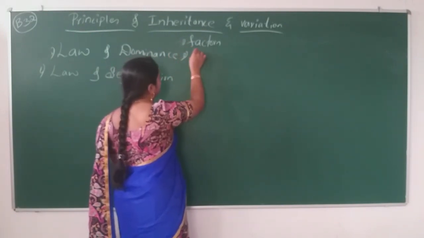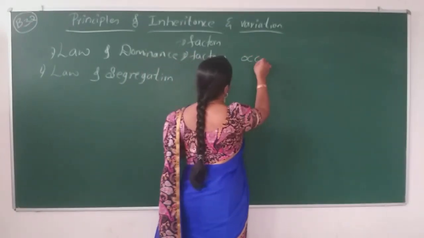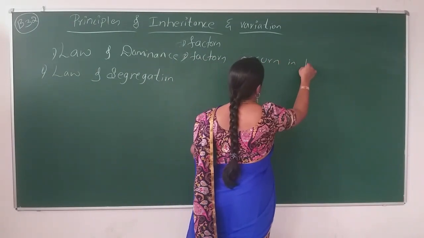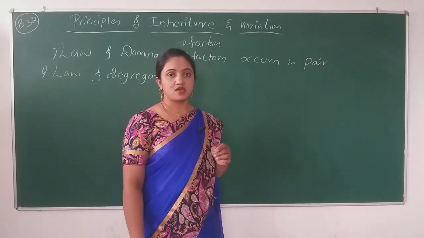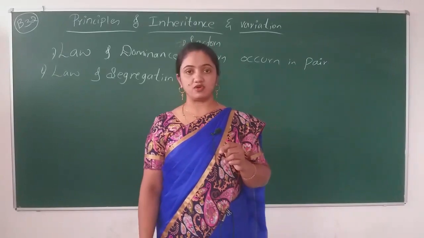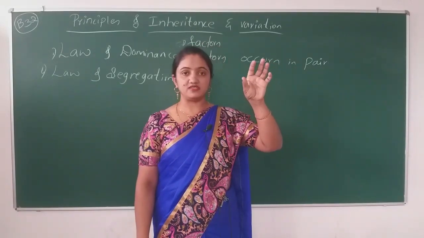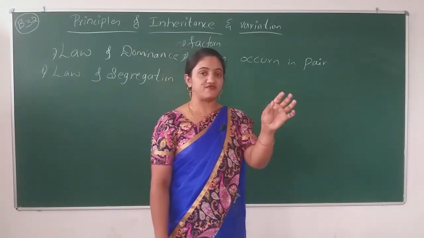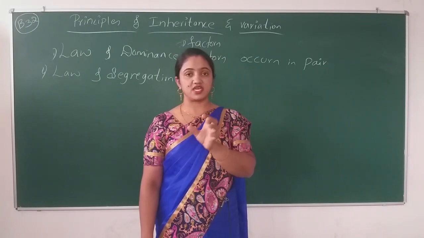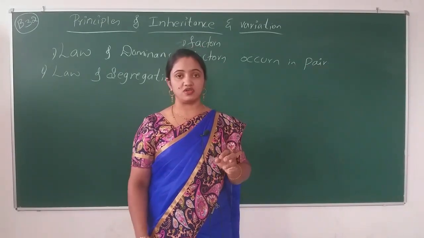The second one: the factors occur in pairs. As we studied in the monohybrid cross, the parents we took are pure breed. For the pure breed we selected capital T capital T, and for the heterozygous condition capital T and small t.